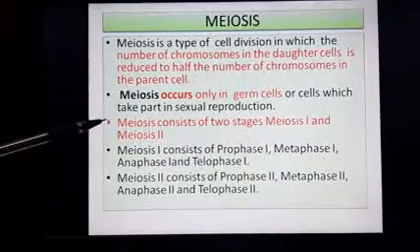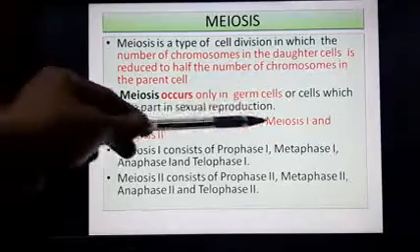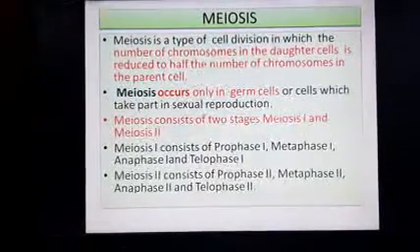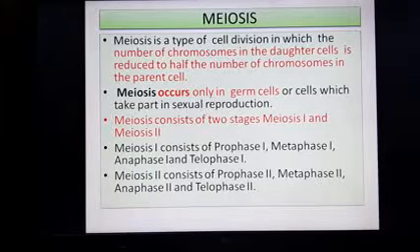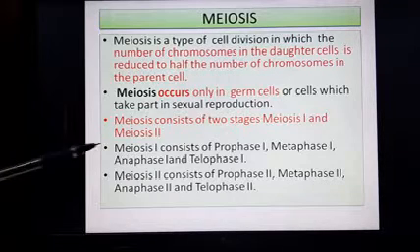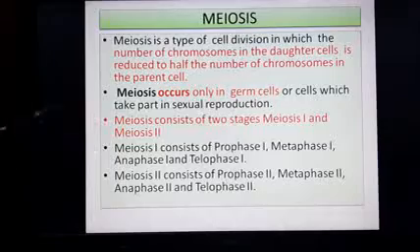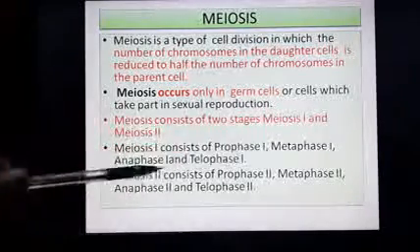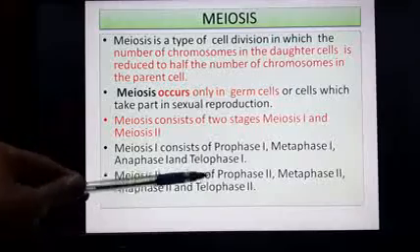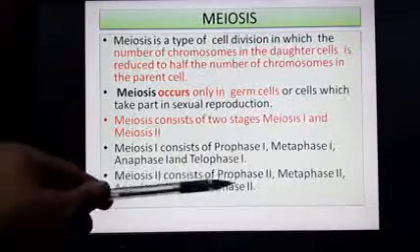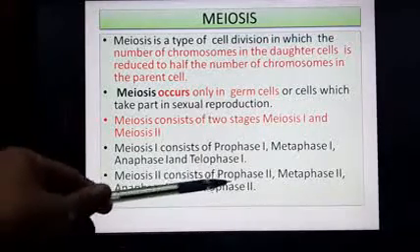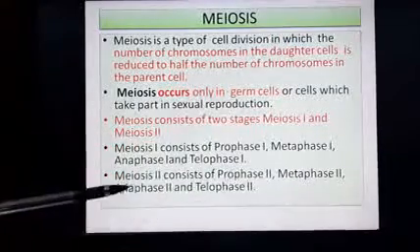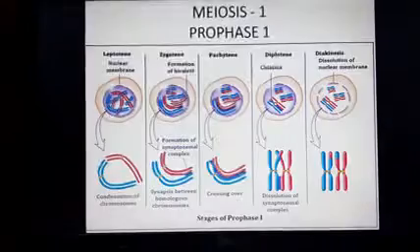Meiosis consists of two stages, mainly meiosis 1 and meiosis 2, and therefore we will see that meiosis is a very lengthy process compared to mitosis. Meiosis 1 has the same 4 phases like we have seen before, the same names: prophase, metaphase, anaphase and telophase. Likewise, meiosis 2 also contains the same 4 phases. We call them prophase 2, metaphase 2, anaphase 2 and telophase 2.